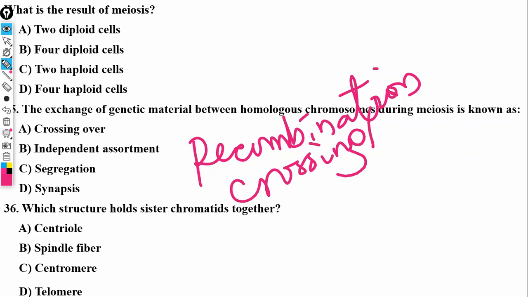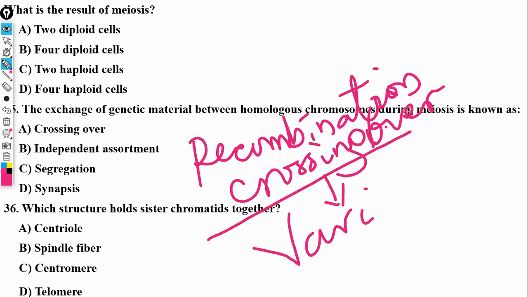Crossing over. Now, this is the process that makes variation possible. I'm going to be releasing a video on evolution soon. In that video, I'm going to be talking about the concept of variation, but you can still see the content of the genetics video that I released.